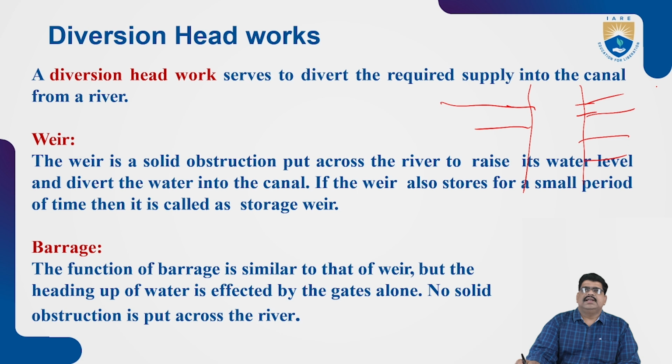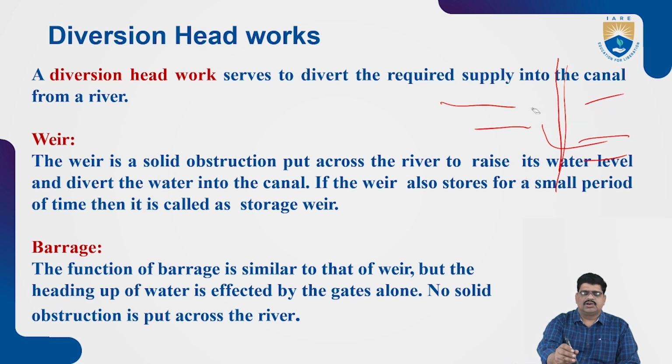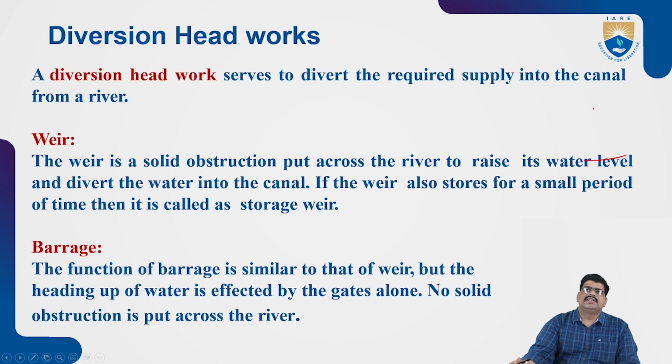So the water which comes directly from the river can be diverted through the canals: main canal, sub canal, and small canals. There is further bifurcation, but this is the diversion of water from the river to the canals. In this concept of diverting the water, we have to construct some hydraulic structures. What are they? There is the weir and the barrage.